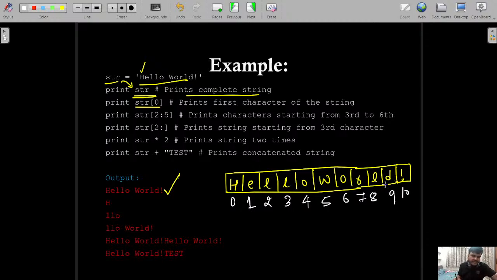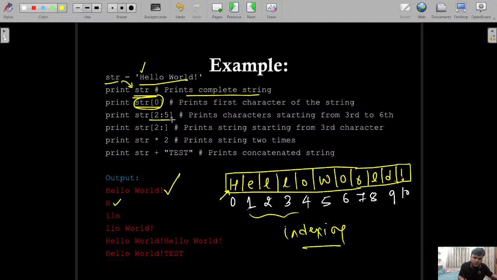So if you want to access any particular character, you can use the concept of indexing. This is called indexing. So str[0] is the character at index 0, which is H, so H is printed.